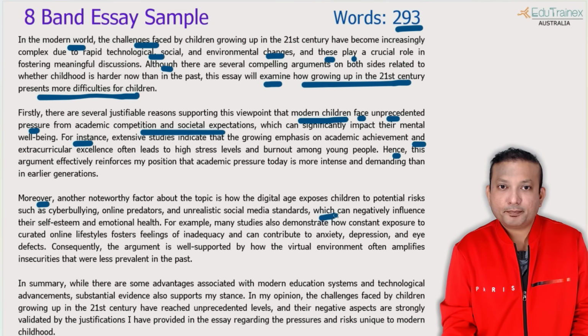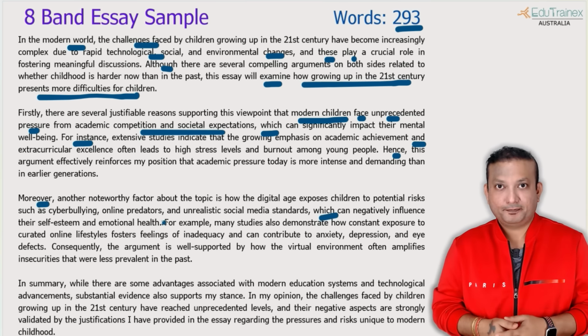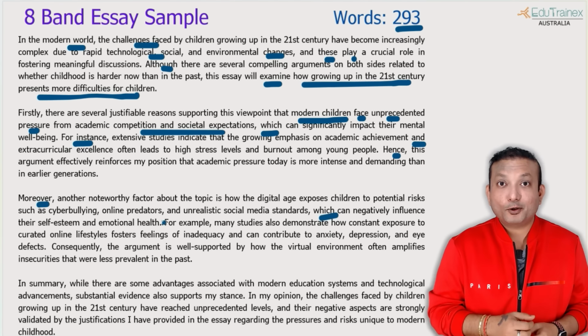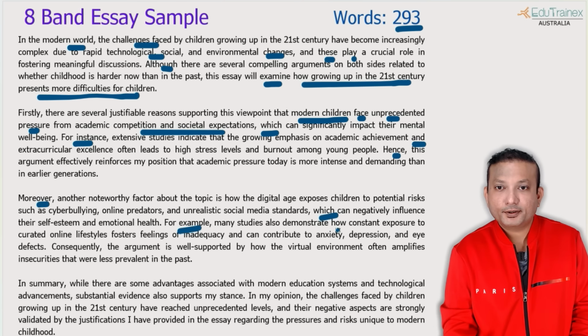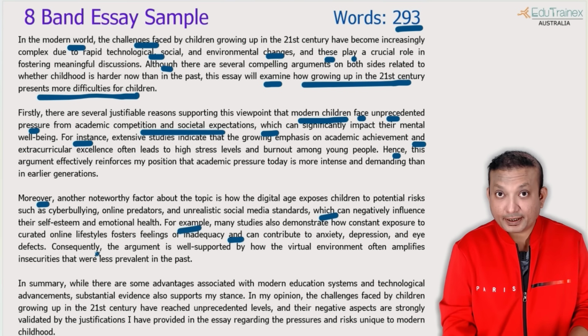And then same pattern, if you see over here in the paragraph, expanding as a complex sentence, which can negatively influence their self-esteem and emotional health. Cause and effect, basically. So what is the cause and what can it affect? That is also a style of writing a complex sentence. Third sentence is example. Again, you have to write a compound sentence. Many studies also demonstrate how constant exposure to curated online lifestyles foster feelings of inadequacy and, to make it compound, can contribute to anxiety, depression, and eye defects.